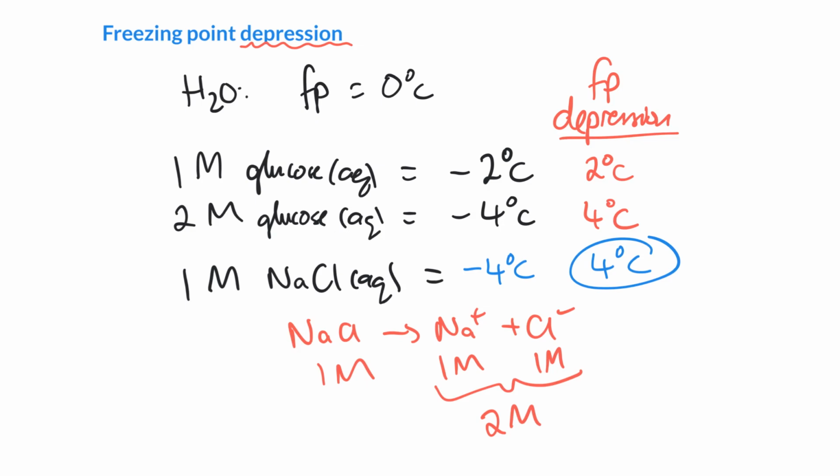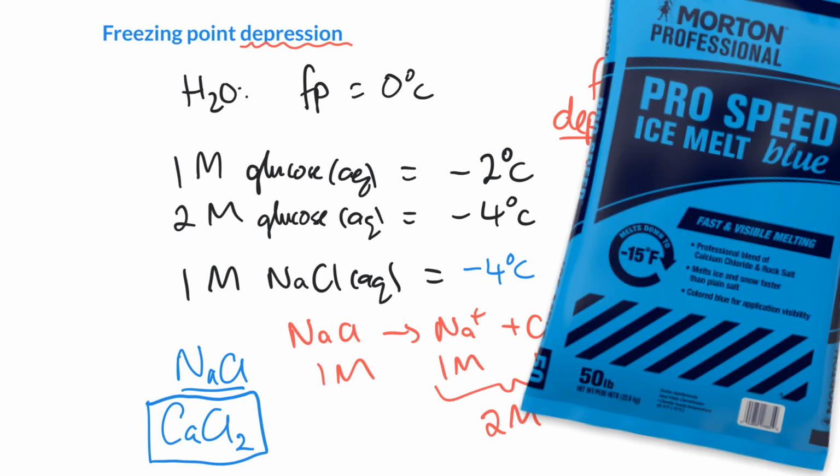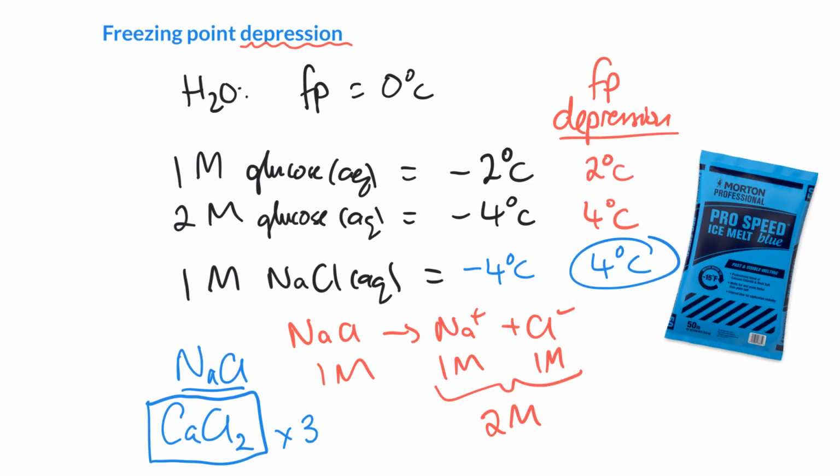So the more things the ionic compound breaks down into, the better it is at depressing the freezing point. So if you buy the super duper ice melt in wintertime, instead of getting the sodium chloride that breaks down into 2 things, the super duper ice melt is calcium chloride that breaks down into 3 things. Because calcium chloride now gives you 3 times the whammy of, say, a molecule like sugar or glucose would, let's say.